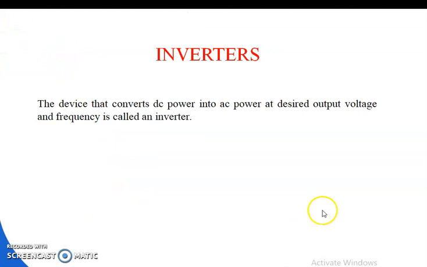Now let us discuss another device, that is the inverter. The inverter is also another converter. The device that converts DC power into AC power at a desired output voltage and frequency is called an inverter.